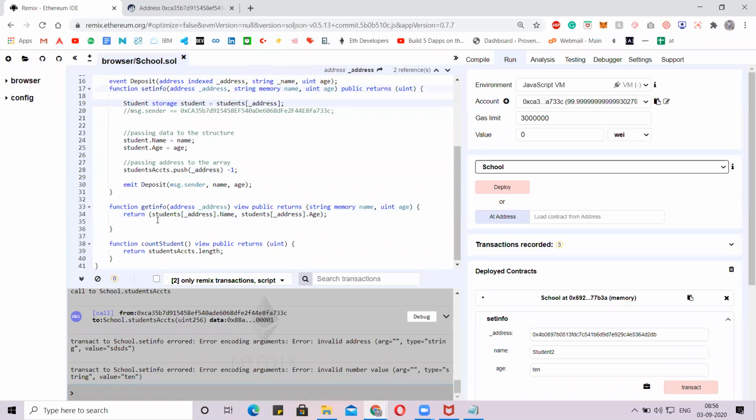So we are calling it again here. In the student address, we have a name, and in the student address, we have an age. We are returning these values so that when we call this address, these values are returned. Is that clear, guys, how we are returning the getInfo?